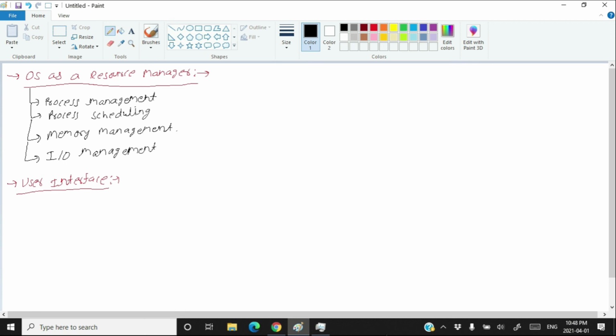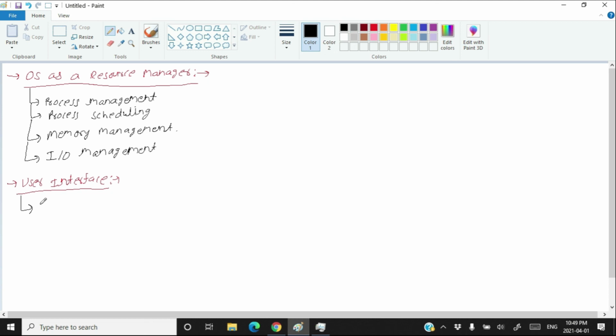But in order to do your work, you as a user need to interact with the operating system. But how will you be able to interact with it? The interaction of the user with the operating system happens through the user interface. There are two types of user interface in the world of operating systems.